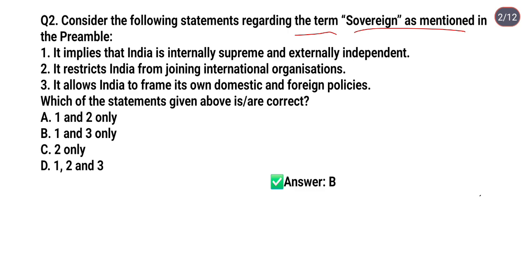Statement 1: it implies that India is internally supreme and externally independent. Statement 2: it restricts India from joining international organizations. Statement 3: it allows India to frame its own domestic and foreign policies. So the options are as given below. Option A, 1 and 2 only, option B, 1 and 3 only, option C, 2 only, option D, 1, 2 and 3. So the correct answer is option B. It means statements first and third both are correct.